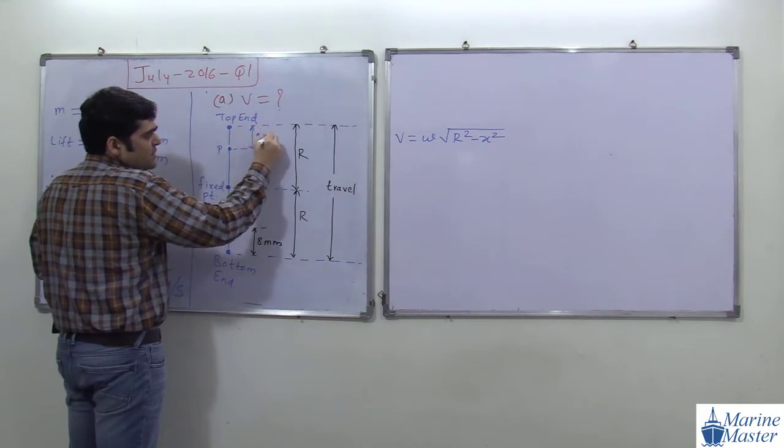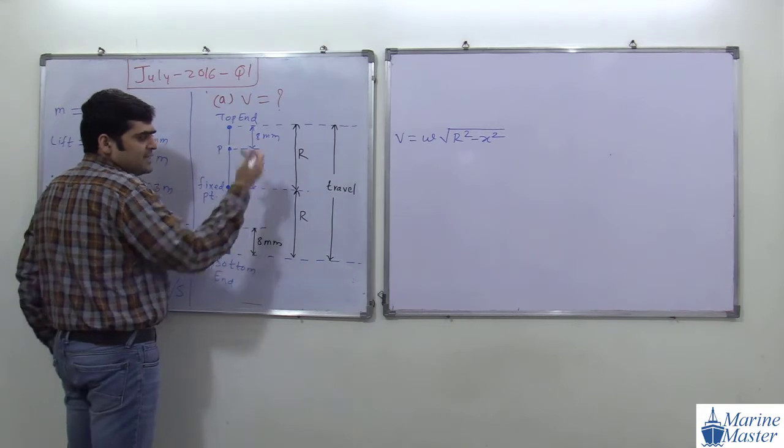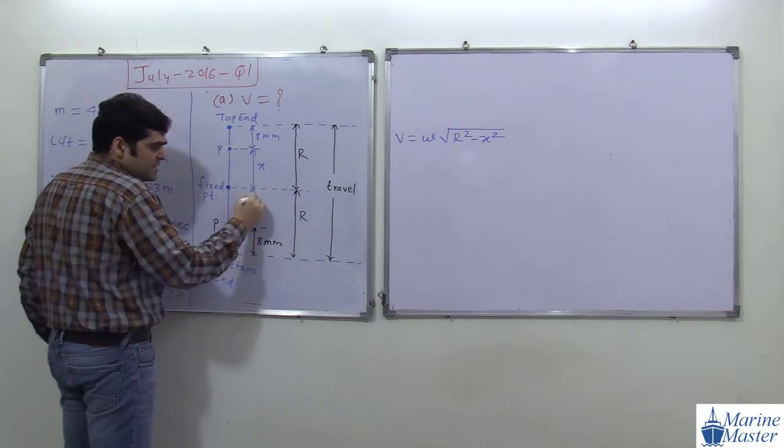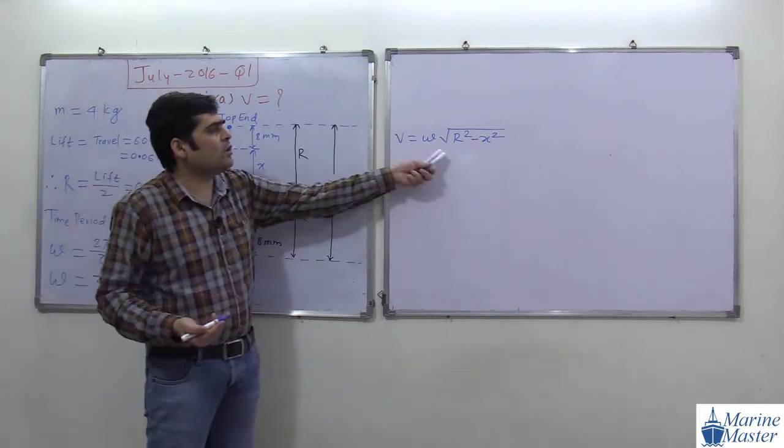So this distance is suppose 8 mm. So this will become x. And for this x is what? R minus 8. Or if you consider this as x, again this is what? R minus 8. So at the end velocity will remain same.